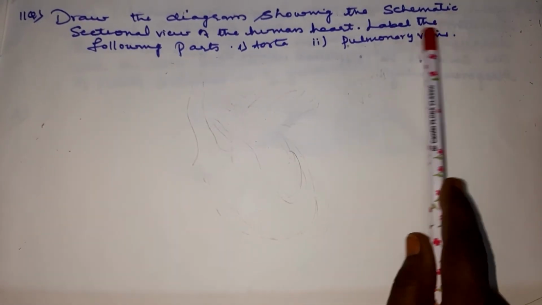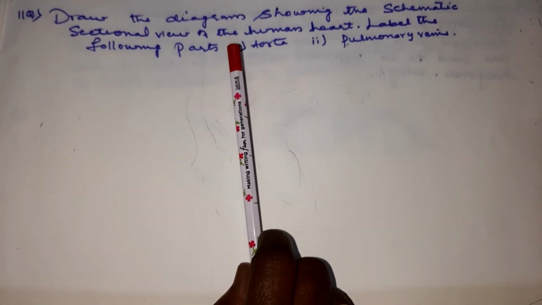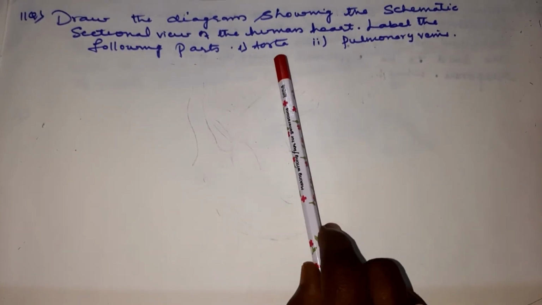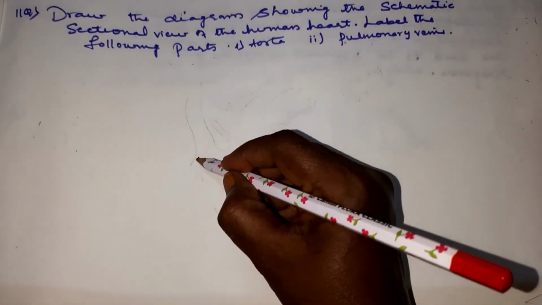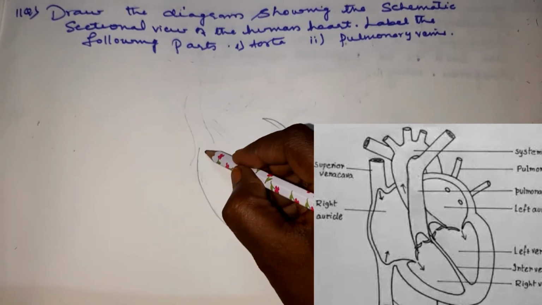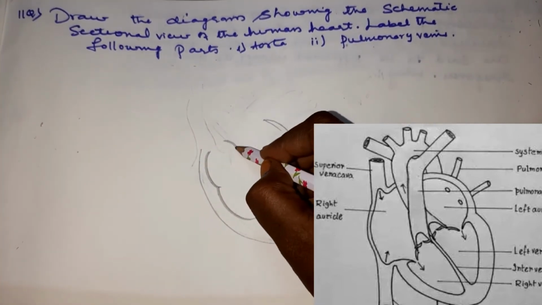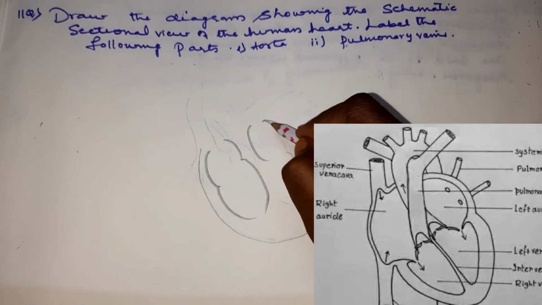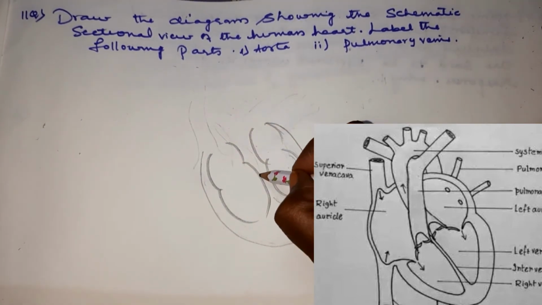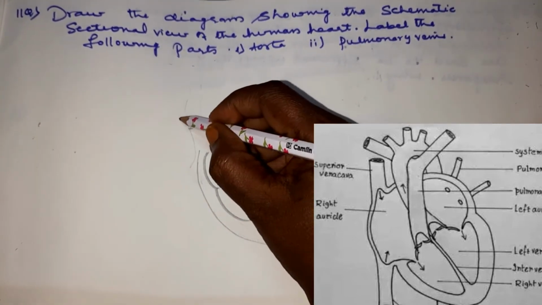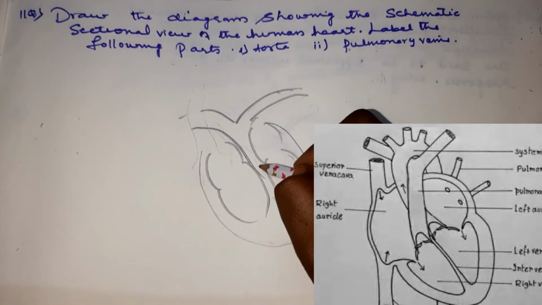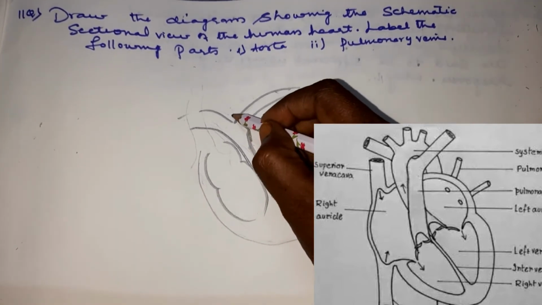Draw the diagram showing the schematic sectional view of the human heart. Label the following parts, children. Here you have to draw the heart and label the parts of the aorta and pulmonary vein. As you know, children, the heart is conical in shape. And you have the right auricle or atrium, left atrium and left ventricle. So you find it like this. And then from the left side, you have to draw the pulmonary veins, children. And from the right side, you can draw the aorta.